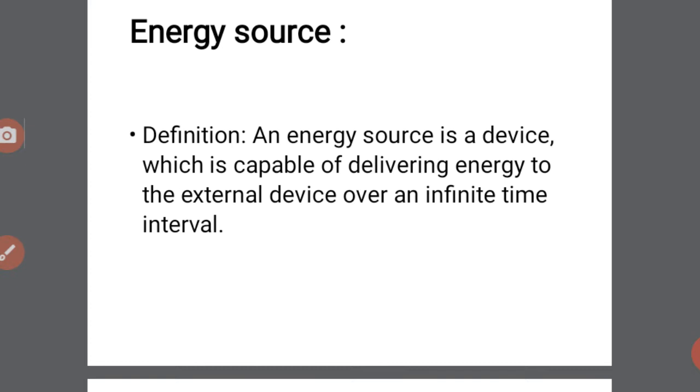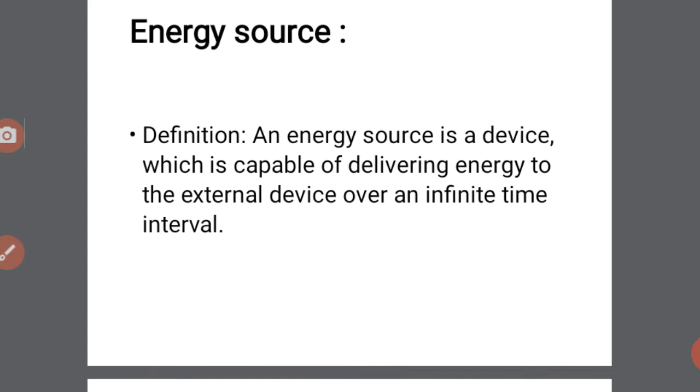So what is an energy source? An energy source is a device from which we generate energy. This energy may be in the form of voltage, current or power. An energy source is a device which is capable of delivering energy to an external device over an infinite time interval.